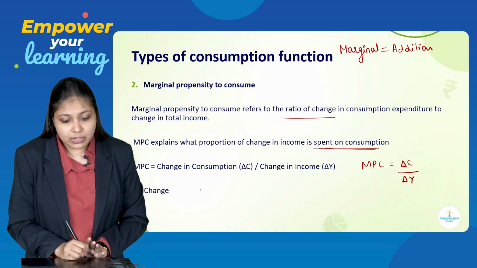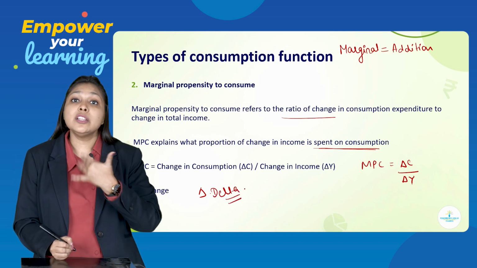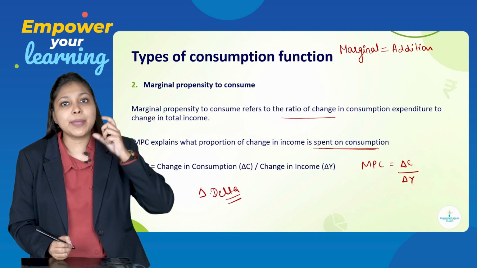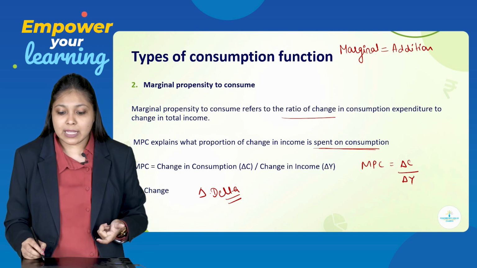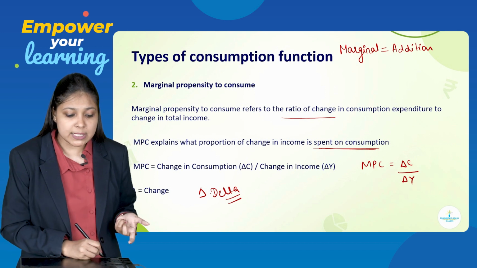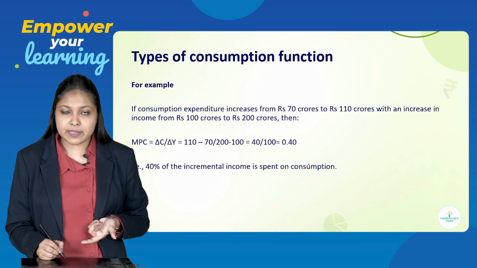This triangle is called delta. It depicts the change. Basically, this sign shows the change in income and change in consumption. So that is why we use this sign. MPC is equal to change in C upon change in Y. Let us understand it with the help of an example.